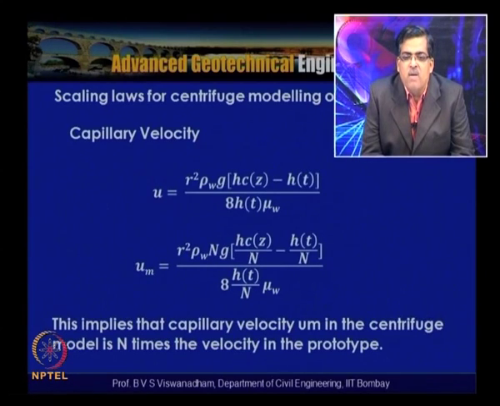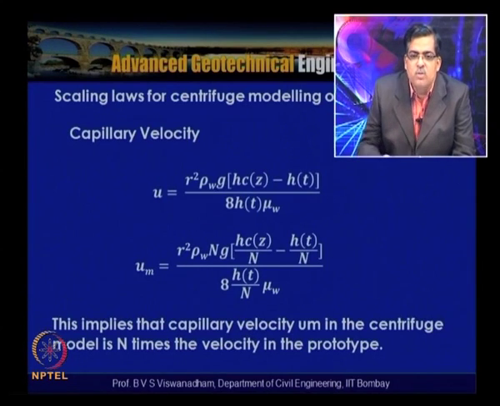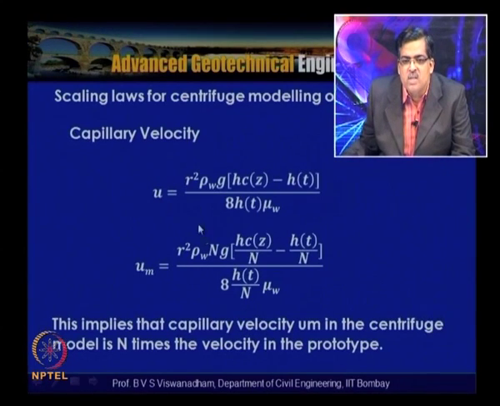Now if we compare the prototype and model, what we get is that the capillary velocity in the centrifuge model is n times that in the prototype. When you take this n out, we can write um is equal to n up. So this implies that the capillary velocity in the centrifuge model is n times that of the velocity in the prototype.